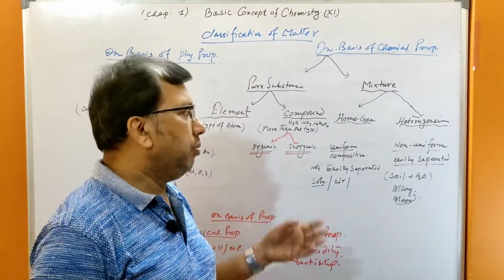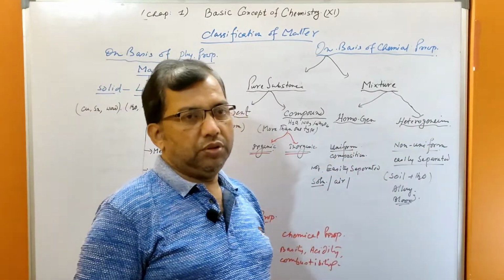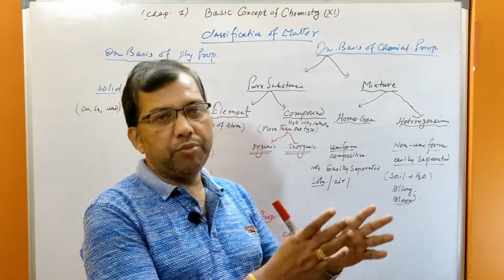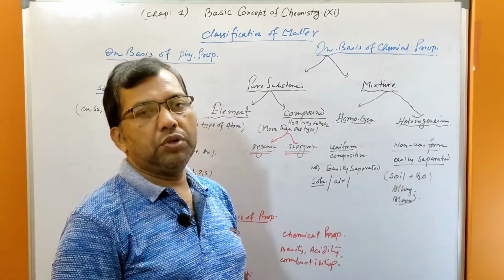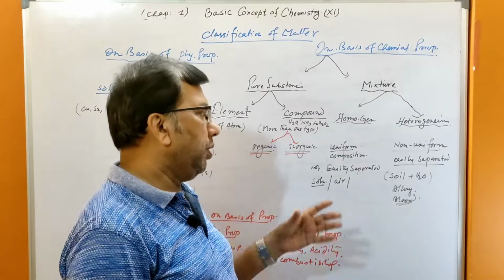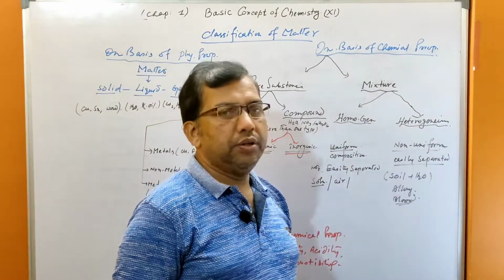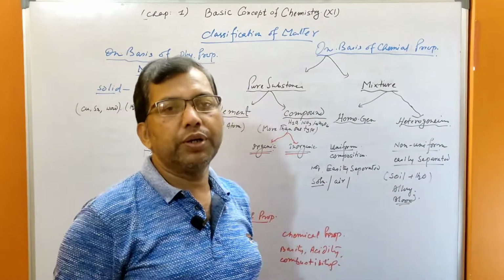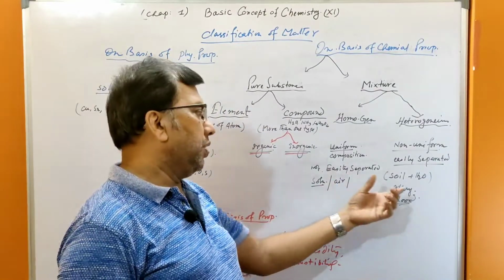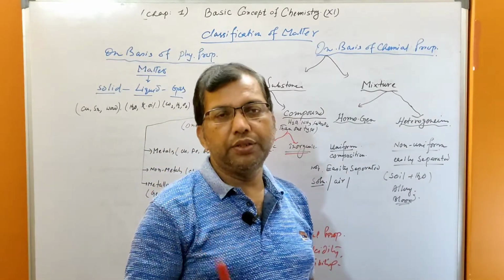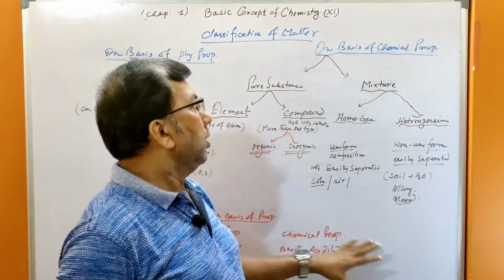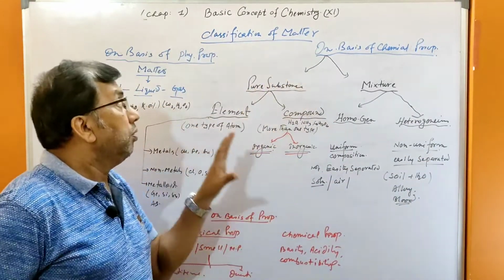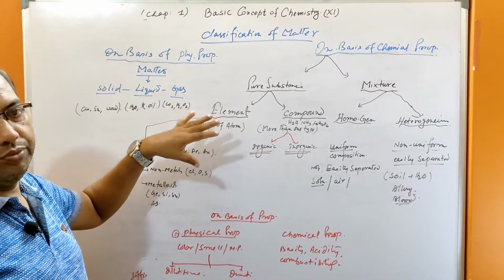Heterogeneous mixtures mean non-uniform. Some component is more, some is less. There is non-uniform composition, and the components are easily separated. The mixture of soil and water, muddy water, can be separated easily. Alloy, blood, the components of blood are easily separated. This is about the classification of matter.